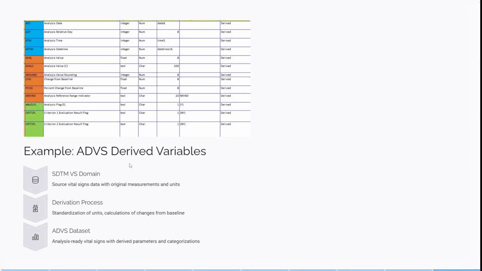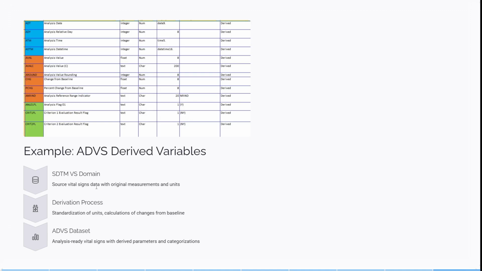Examples for ADVS derived variables: the SDTM VS domain is the source, vital signs data with original measurements and units. The derivation process includes standardization of units, calculation of changes from baseline, and analysis-ready vital signs with derived parameters and categories. These are some variables coming from ADVS.